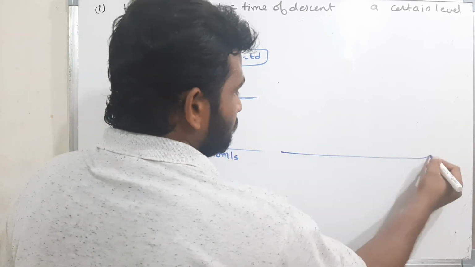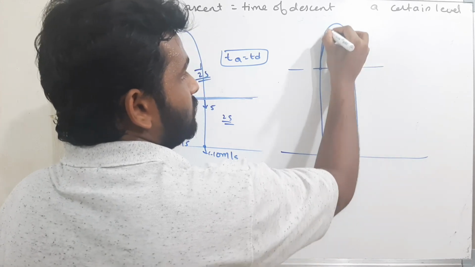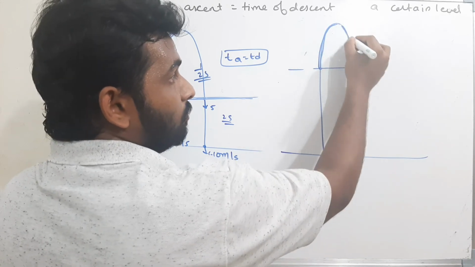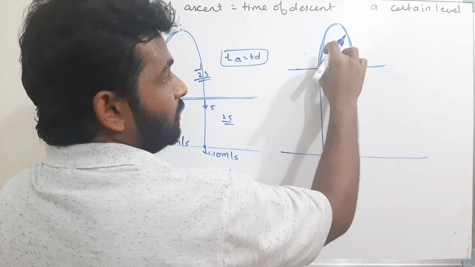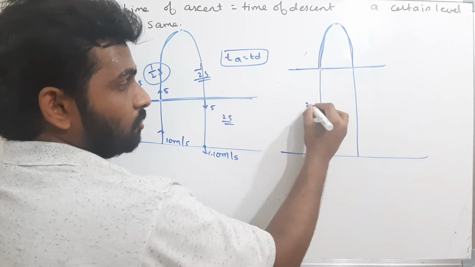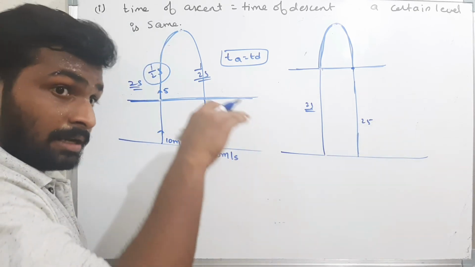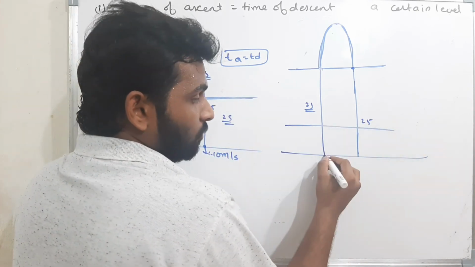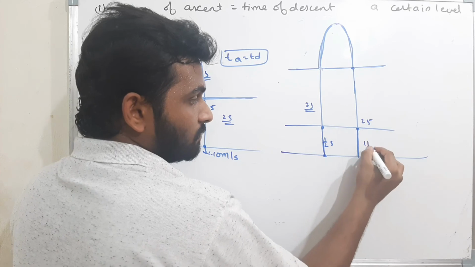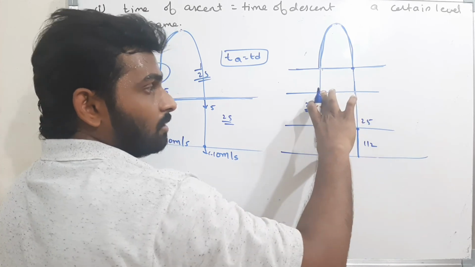That means here, the body travelled this much distance from here to here in 1 second. In the same time, the body will come down to the same line, that is, to a certain height. From here, the time taken is 1 second. From here, the time taken will be 1 second. The time taken by the body to move from here to here is 2 seconds. At a certain reference level, the time taken by the body to move from here to here is half a second. The time taken by the body to move from here to here is half a second. The time taken by the body to move from here to here is, assume, 2 seconds.